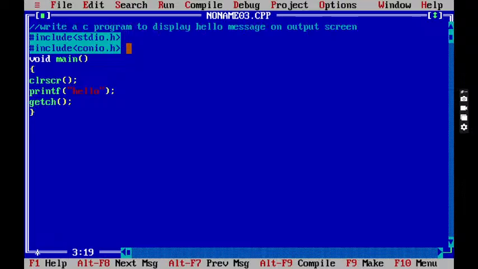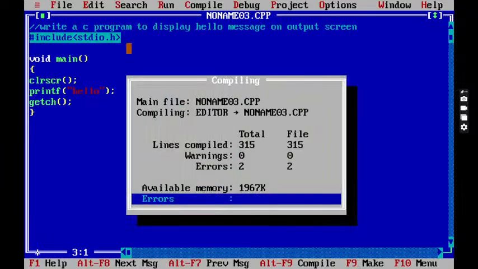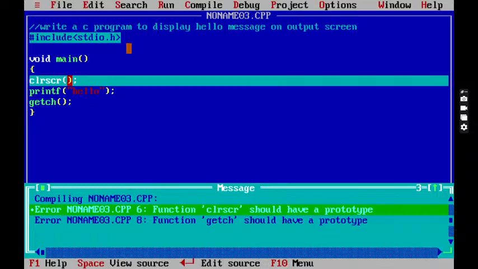Now if I don't write the include conio.h, see, again I need to compile the program. You can see the errors now. You are getting two errors: function clrscr should have a prototype. It is asking what the meaning of clrscr is, and what the meaning of getch is.